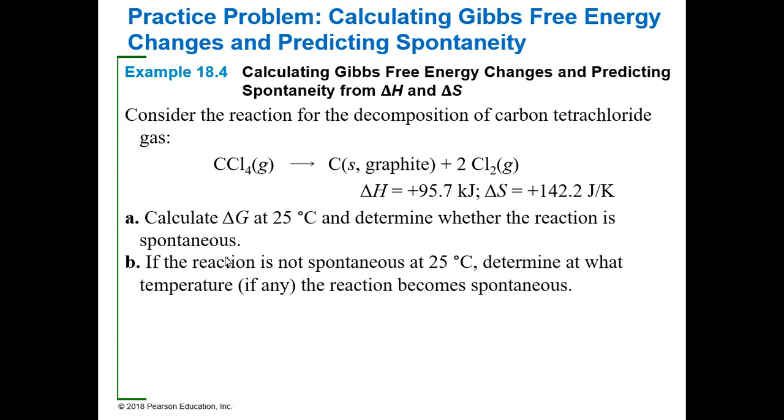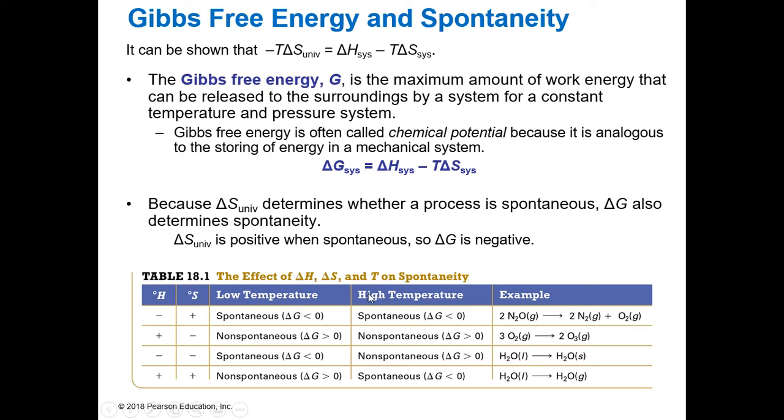Well, let's see. Automatically looking at this, our delta H is positive, so that means it is endothermic. And then our delta S is going to be positive. So that means it becomes more disordered. So when we look back here, delta H is positive and delta S is positive.